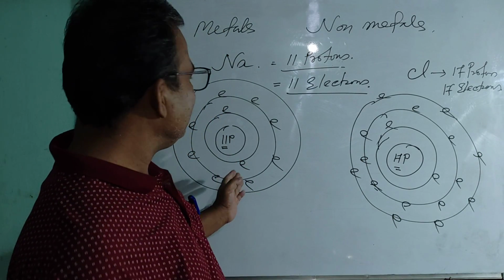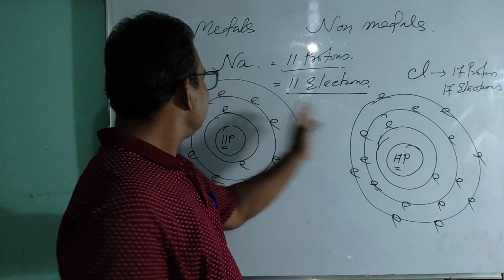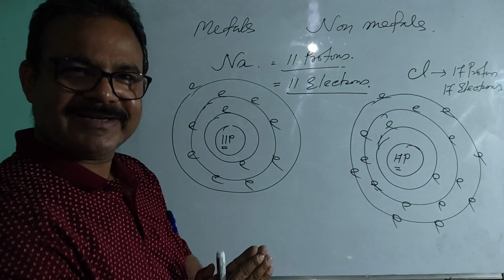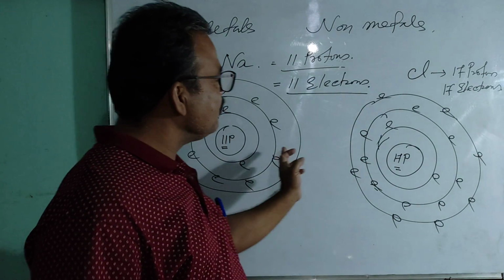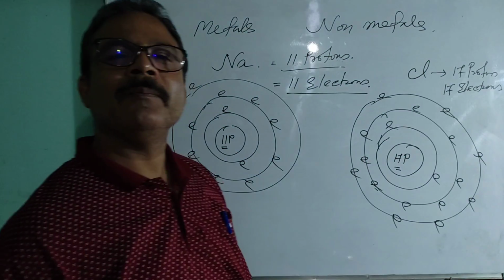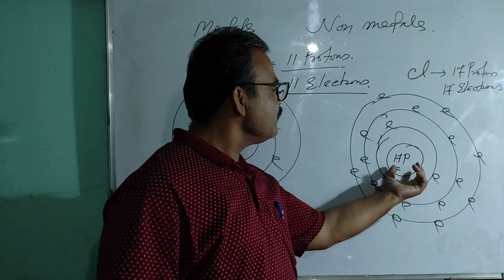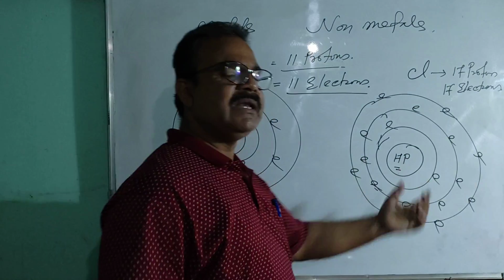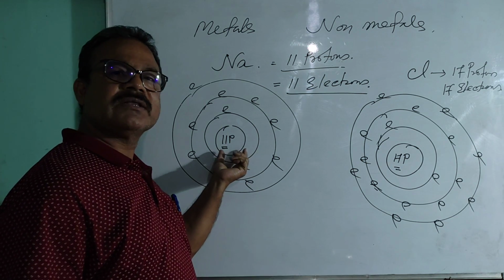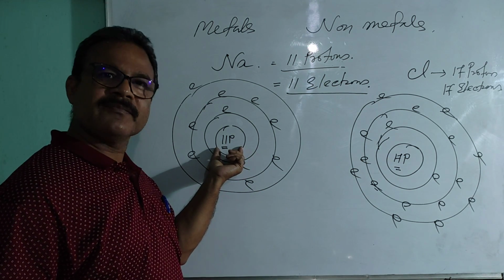So whenever both atoms come close to each other, this electron will be pulled towards the chlorine atom because the attraction force of this nucleus is more than the attraction force of the nucleus of sodium.